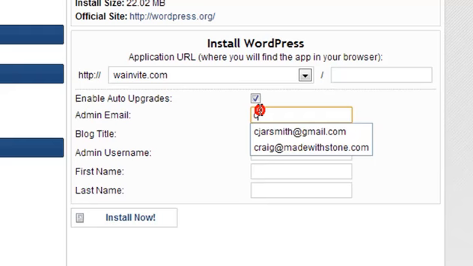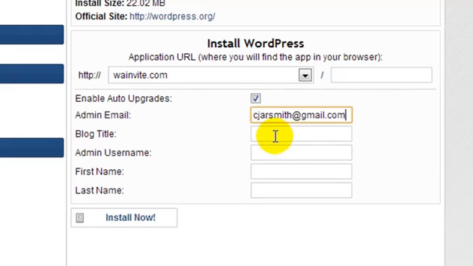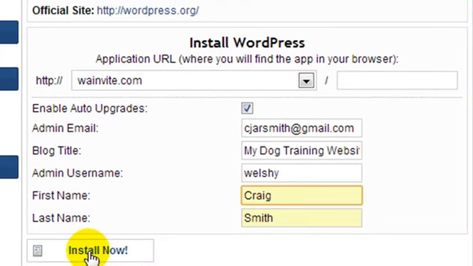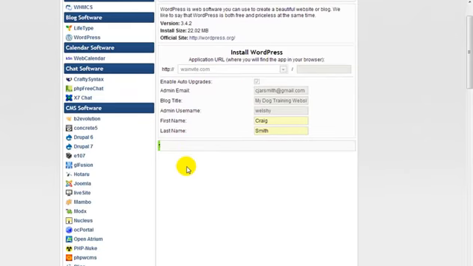I'm going to enter my email address and my blog title. You can enter your blog title here, but if ever you decide to change it, it's very simple to change from inside the blog admin area. So I'm going to enter in my blog title, my dog training website. The username, most people use admin, but to be on the safe side, I recommend you go with something a little bit more unique. So I'm going to enter in Welshie, and then we can enter in our first and last name, and then click on install.